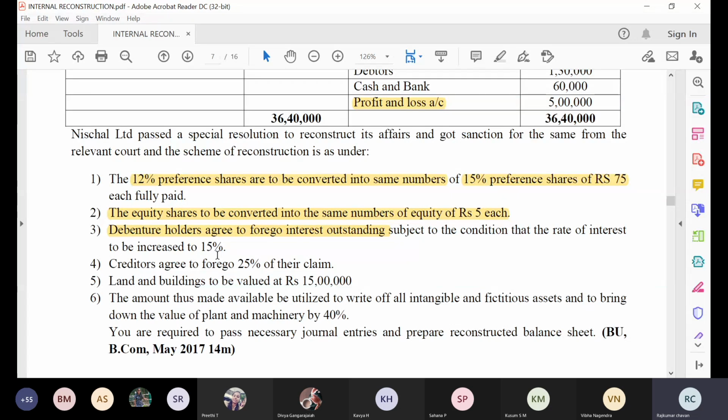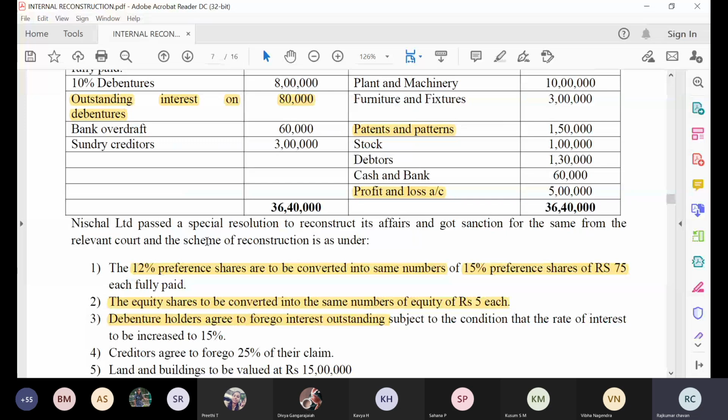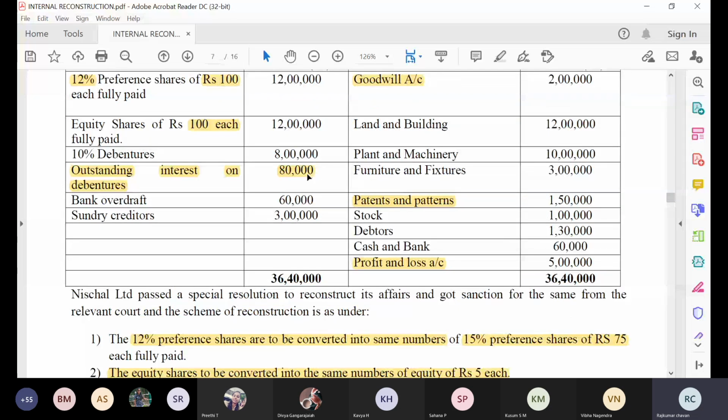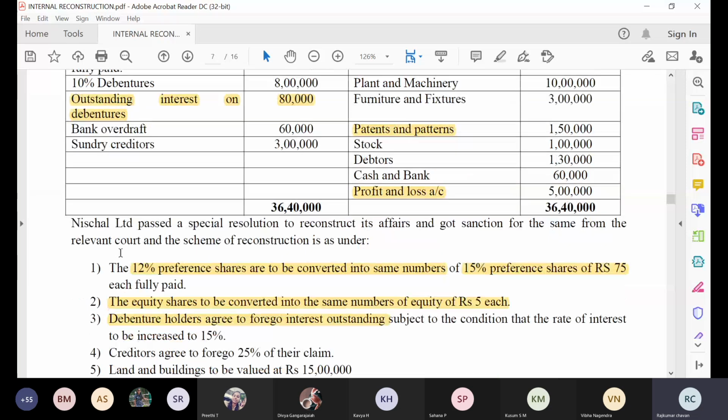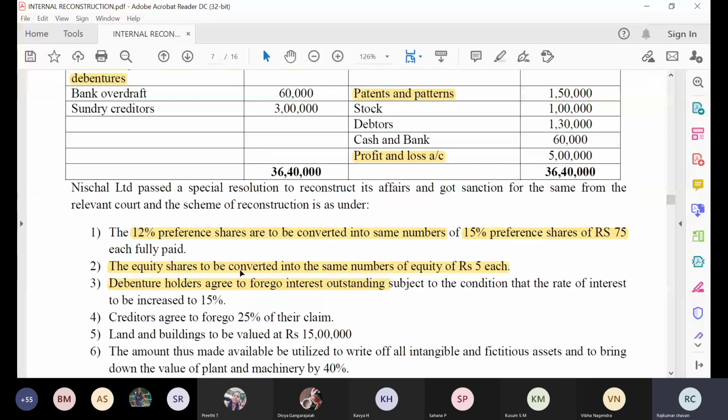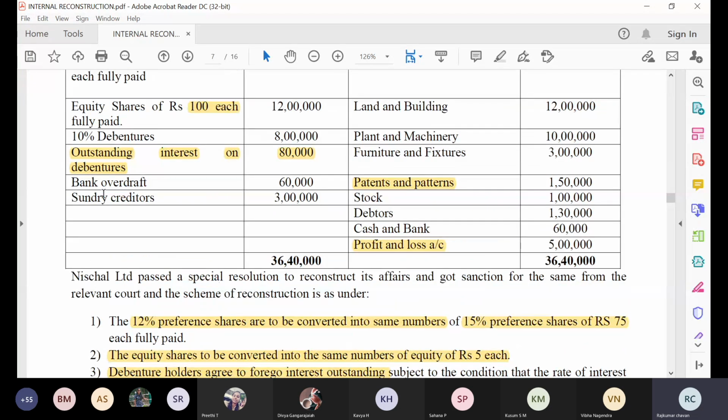So it means for a company it is a profit. Now debenture holders agreed to forego interest outstanding means here we have to pay 80,000 rupees of interest. Now they are telling that we don't want this interest, which means they are foregoing the interest. So here the company got a profit. If a company is getting a profit, the capital reduction account will get credit. So what will be my journal entry over here?